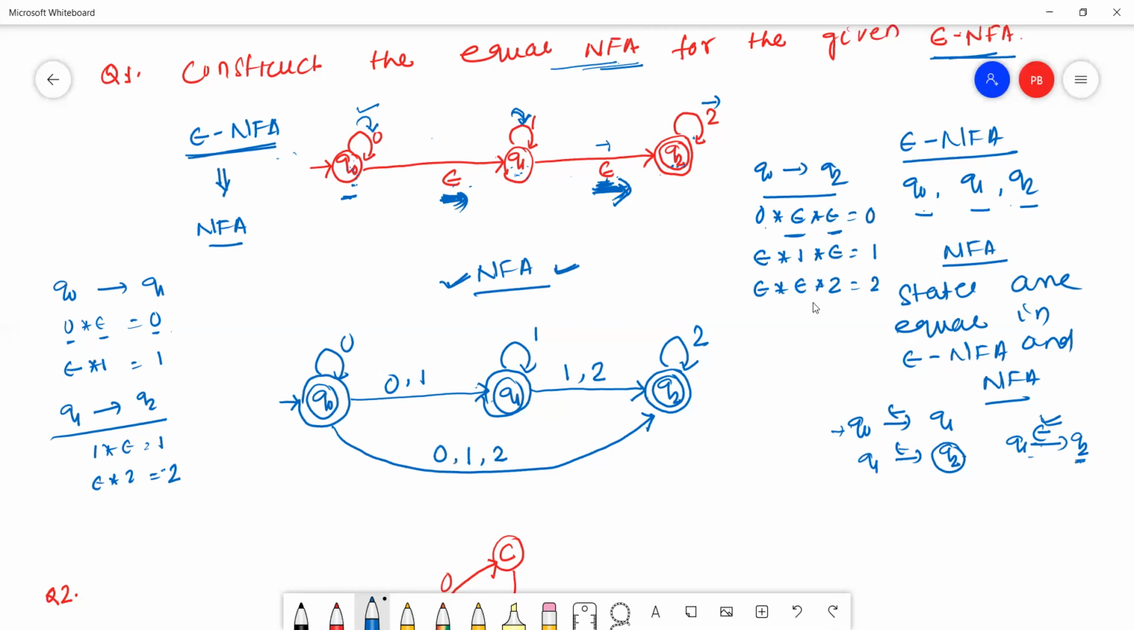So this is my epsilon NFA. This one is my equivalent NFA for the given epsilon NFA. Okay. Now we'll construct one more example here.